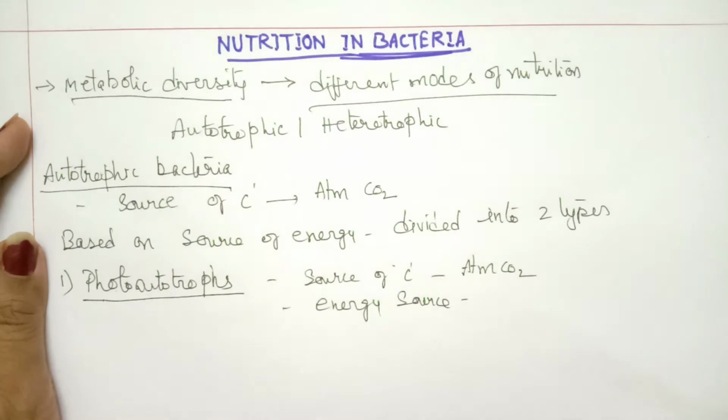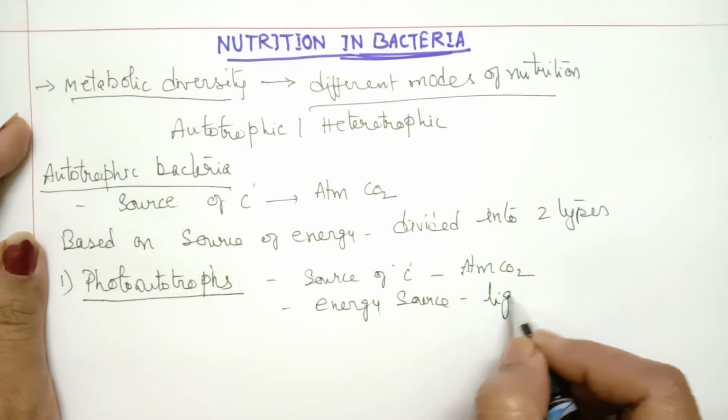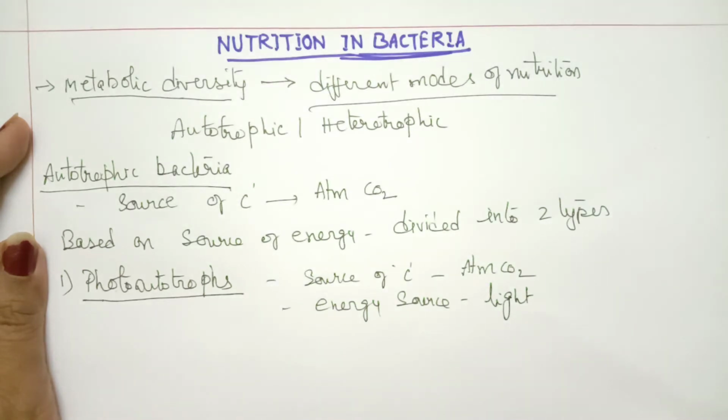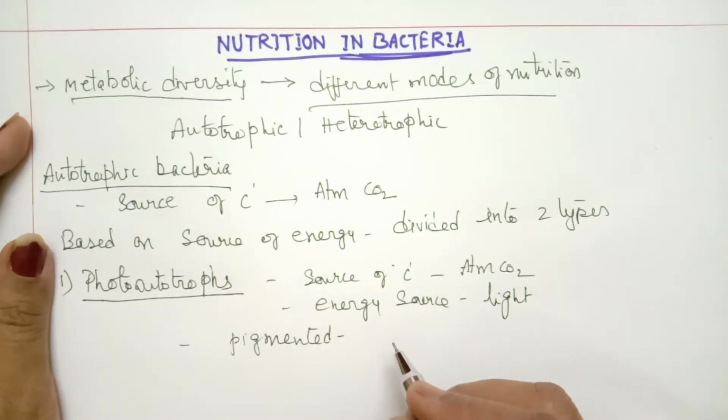The word photo indicates light. Since the energy source is light, these are pigmented bacteria. They contain chlorophyll pigments.